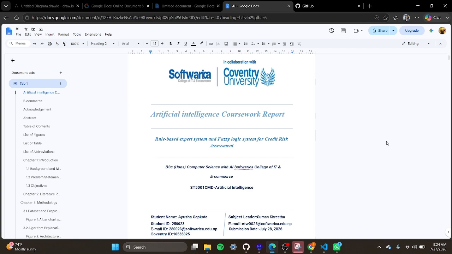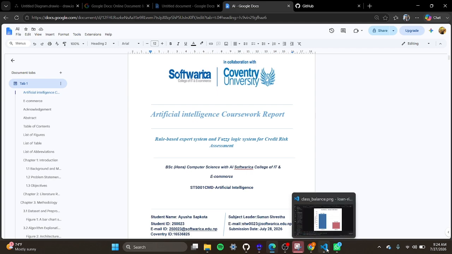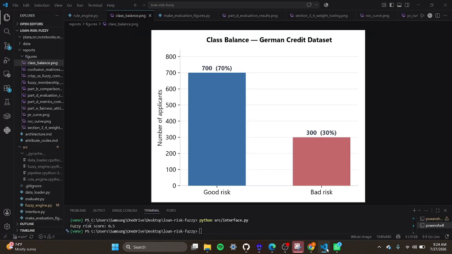The problem I'm solving is credit risk assessment: given a loan applicant's financial profile, deciding whether they're a good or a bad lending risk. Most systems solve this with machine learning, but that has real weaknesses. It's a black box. We get a decision with no explanation, which is a serious problem in a domain the EU AI Act classifies as high risk. So instead, I built a hybrid system combining a rule-based expert system with fuzzy logic, no machine learning at all. This lets the system explain exactly why it made a decision, not just what the decision was.